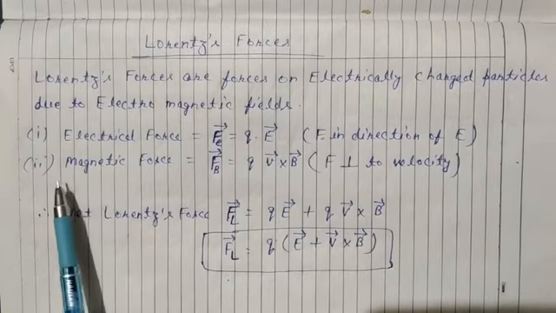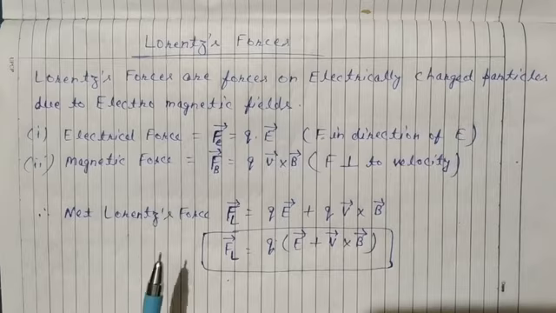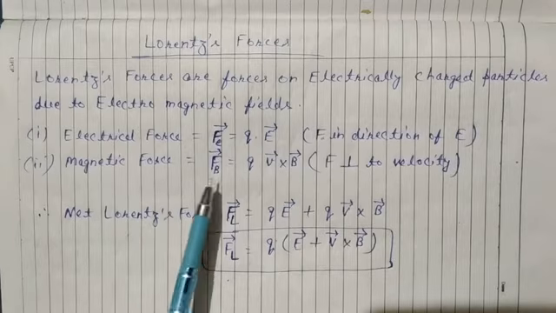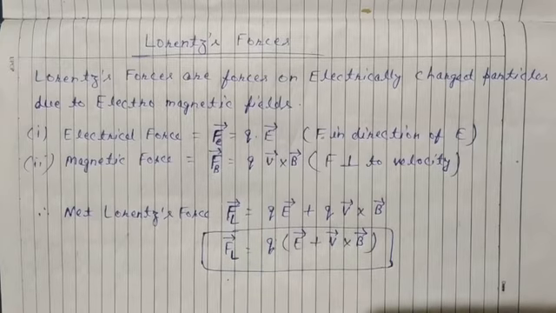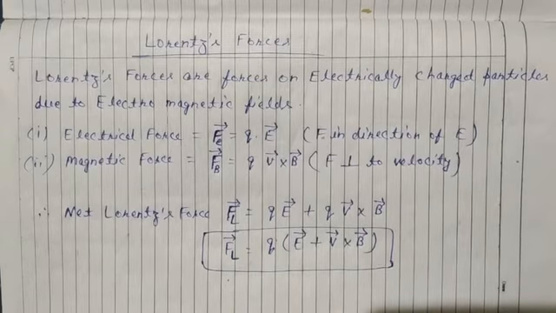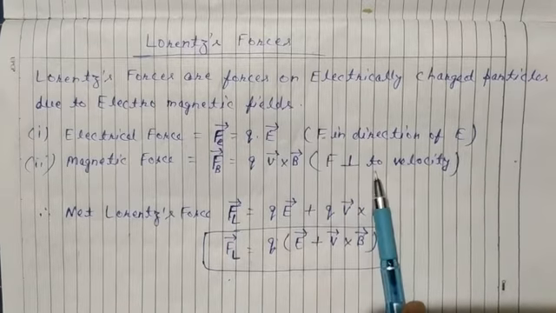The second Lorentz force is the Lorentz magnetic force, and this magnetic force is given by Q V cross B. And what is the direction of force? Perpendicular to velocity.